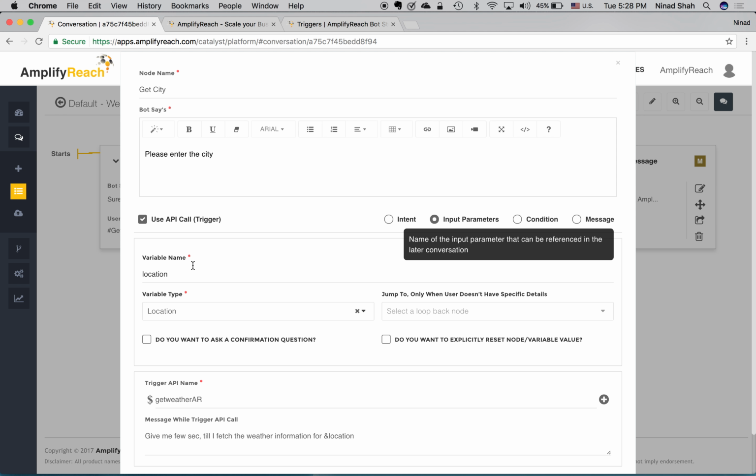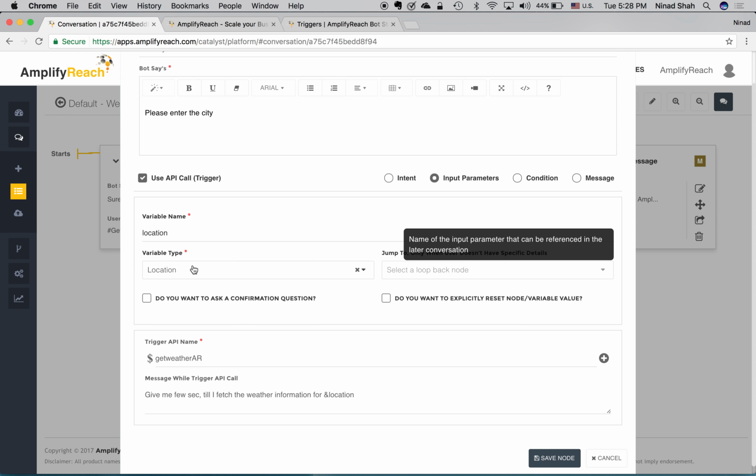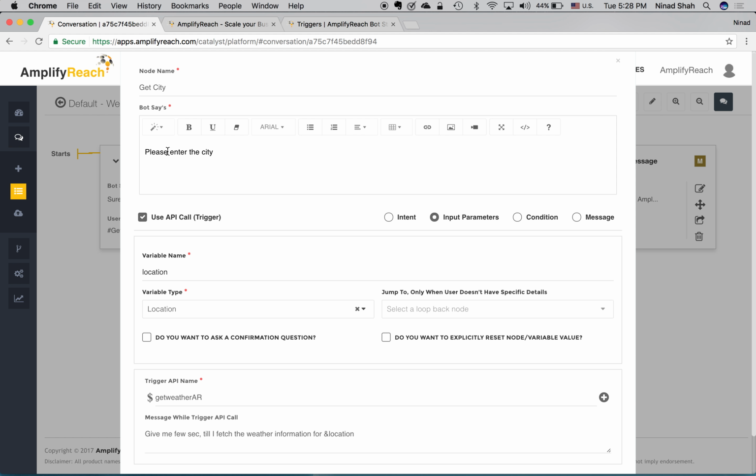So when the bot encounters a statement like how is the weather in Austin, it understands that the intent is to fetch the weather information and the location provided for this weather information is Austin. As we have already added a node for entity type location, the bot automatically extracts the location from the statement and assigns it to the location variable. And in that case, it will skip the statement please enter the city.